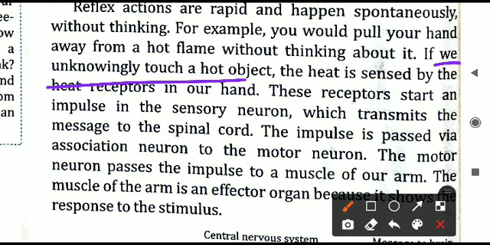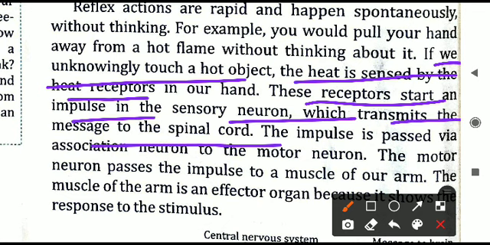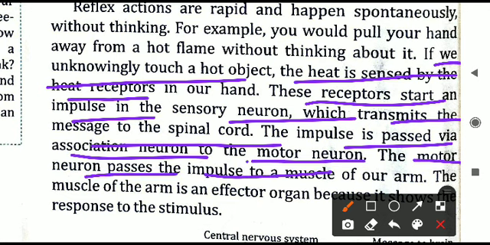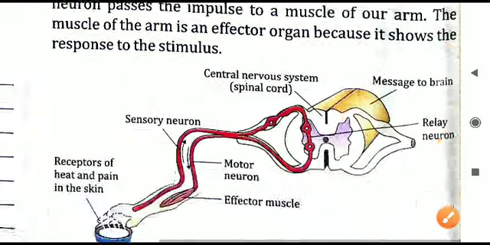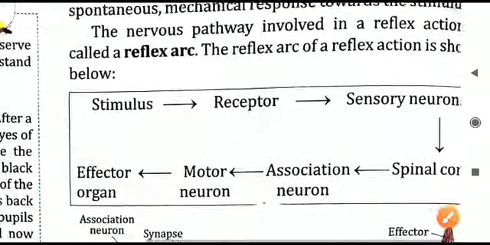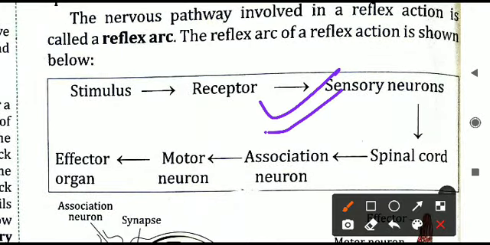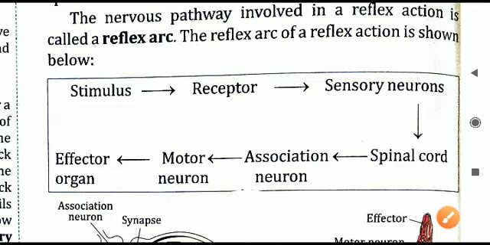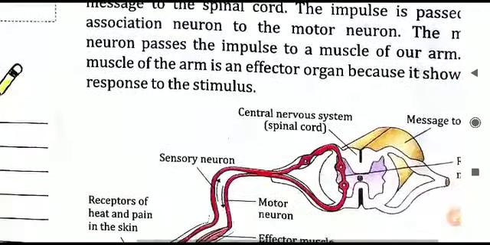If we unknowingly touch a hot object, this heat is sensed by the heat receptors in our hand, and the receptors will start sending impulses in the sensory neuron, which transfers the message to the spinal cord. After that, the impulse moves to the association neuron and then to the motor neuron, and the motor neuron passes the message to the muscle of our arm, and this muscle is the effector organ. Whatever we have seen, we have already read here in very short. This is a flow chart for the reflex action. I hope it is all clear to you. We'll move to the next point, that is Pavlov's experiment.